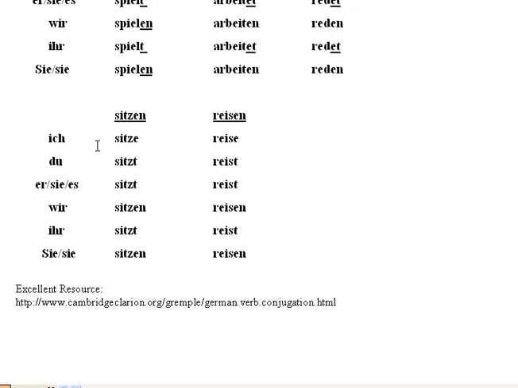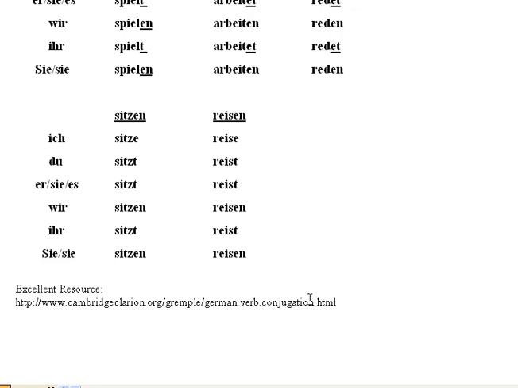That's going to happen. So ich sitze, I sit, du sitzt. Notice there is no s here. I dropped that off because it ended in z. Er sitzt, wir sitzen, ihr sitzt und sie sitzen. Und für reisen, ich reise, du reist, er reist, wir reisen, ihr reist, sie reisen.